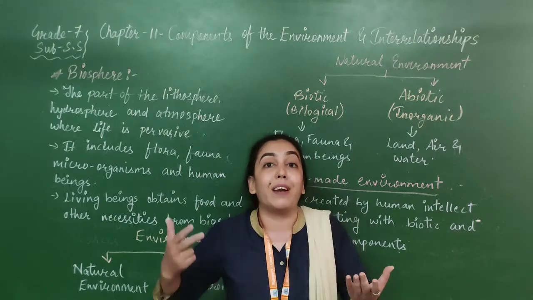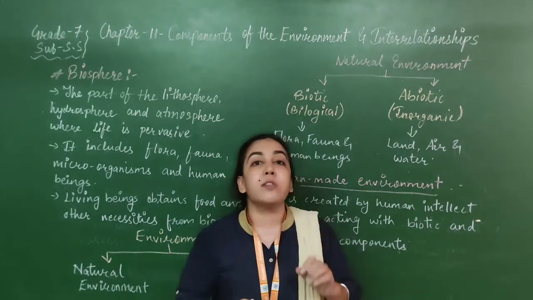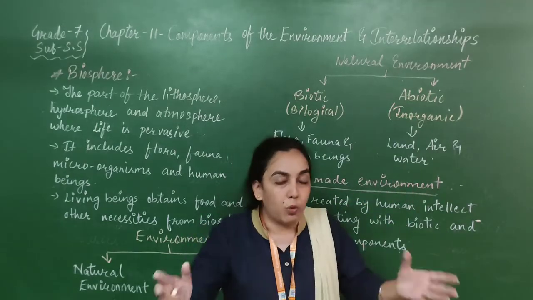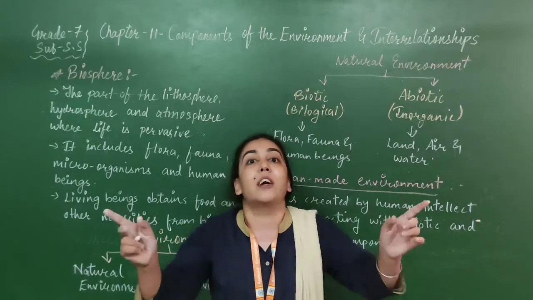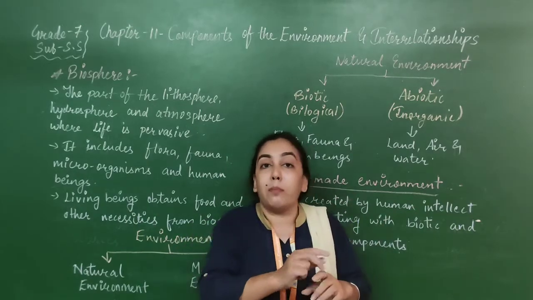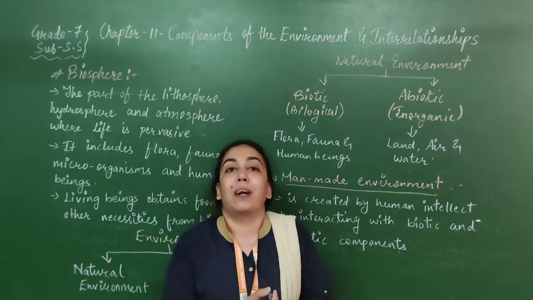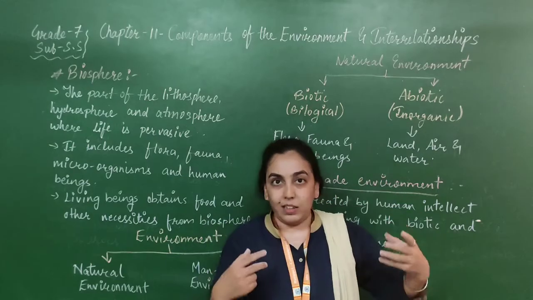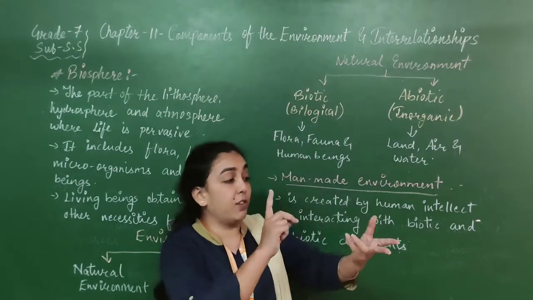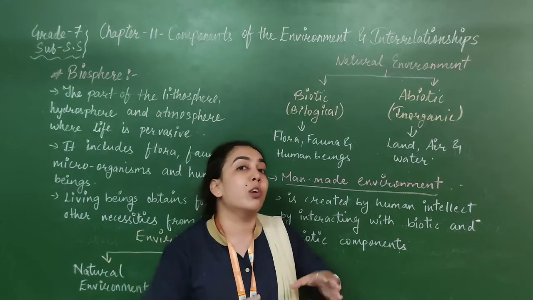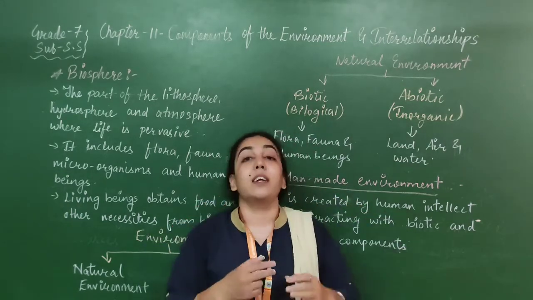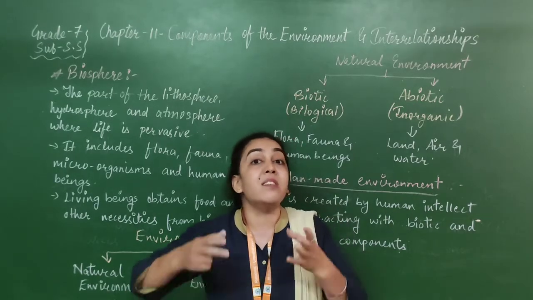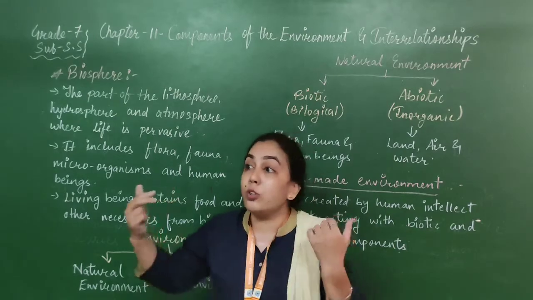Early man learned to adapt himself to the environment because his needs were limited. Whatever requirements he had were fulfilled by the natural environment of that time. But as time passed, human beings got intelligence, we got the invention of the wheel, the discovery of fire, etc. So slowly we progressed and started changing our environment according to our needs. Human beings started changing the environment according to their requirements.